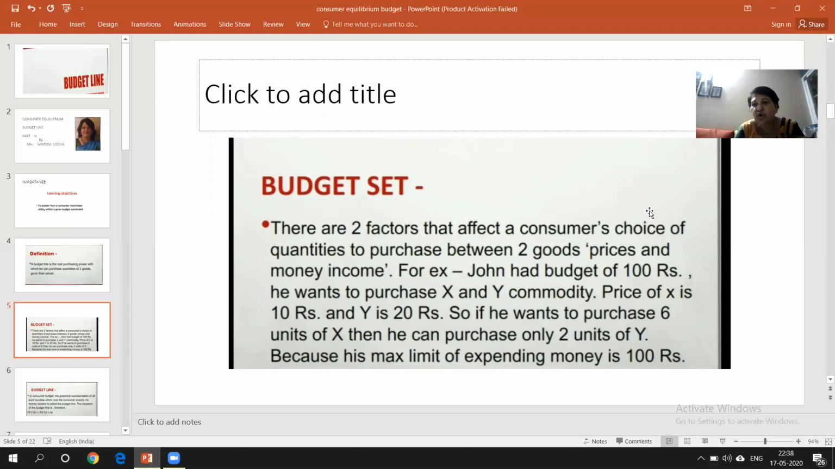For example, John has rupees 100. He wants to purchase X and Y commodities. The price of X is rupees 10 and of Y is rupees 20. So if he wants to purchase 6 units of X, then he can purchase only 2 units of Y. Am I right? If he purchases 6 units of X, he is going to pay 60 rupees, and his budget is 100. Y costs 20 rupees each, so 20 into 2 is 40. So 60 plus 40, that he can do, because his maximum limit of spending is 100 rupees. That's what we have just bifurcated.